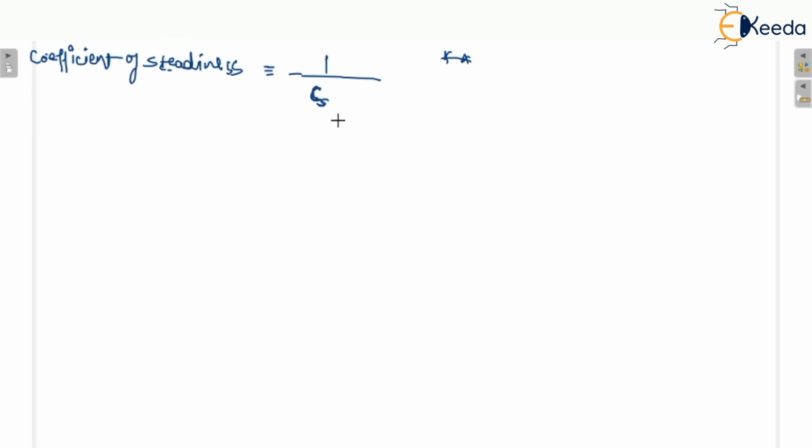Okay. So you have seen that the area above the T mean line is considered as positive area, and the area below the T mean line is considered as negative area. Are you getting my point?